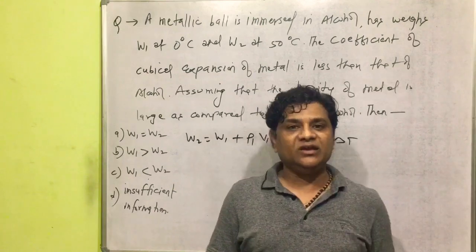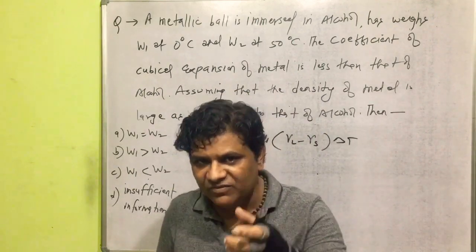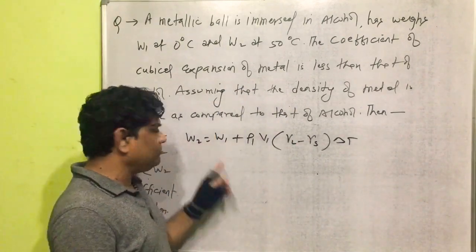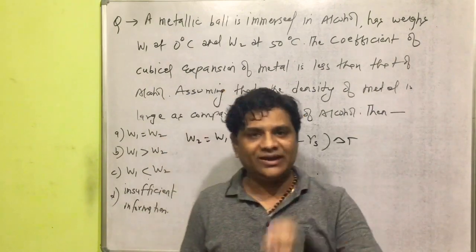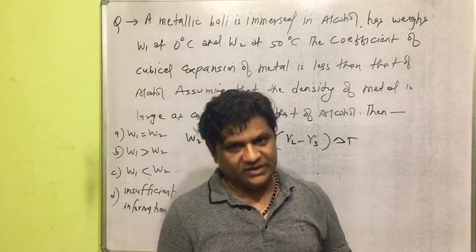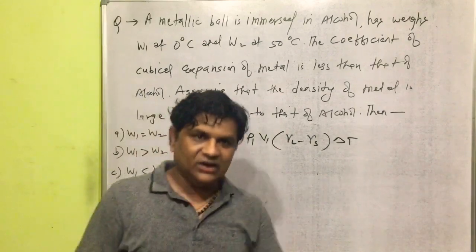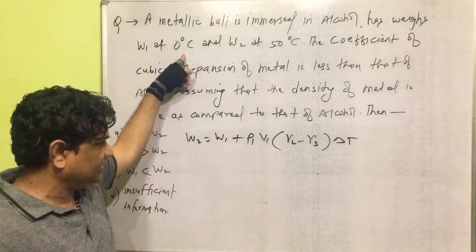One thing should be clear here: weight means heaviness, and it is in grams. Rho 1 is the density of alcohol at temperature 0 degrees Celsius.